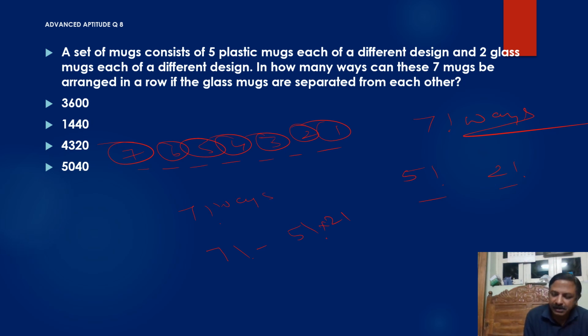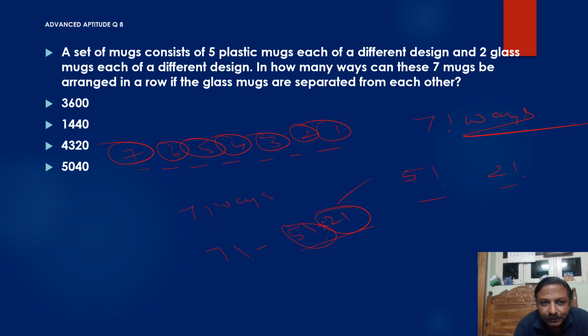What is the condition telling? Glass mugs are separated from each other. So we cannot write 2 factorial and 5 factorial, because glass mugs must be separated from each other.